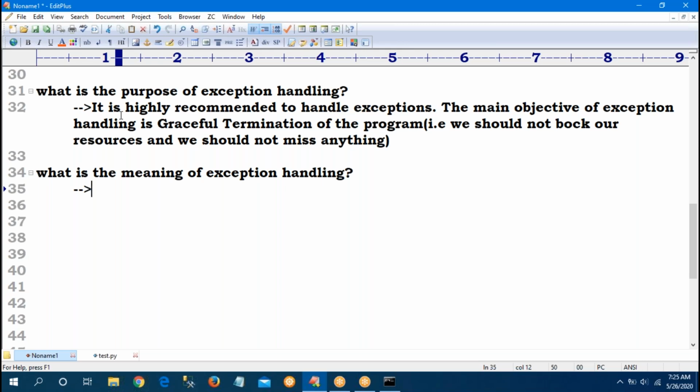Sir, what is the meaning of exception handling? Suppose I want to read data from a server, and my server is in London. I want to take the data from London. Suddenly the London server is not available. Then what to do? An exception will be raised, like a file not found error. Whenever the server is not available, I want to arrange another server. I want to provide an alternative way. Suppose my code is not working, I want to provide some alternative way. That is the meaning.